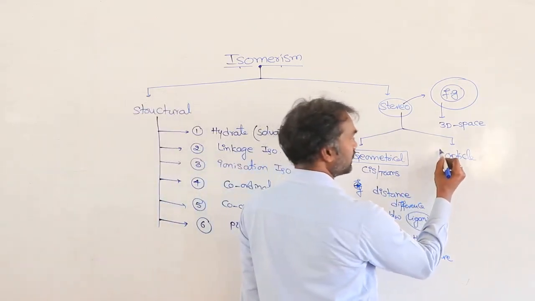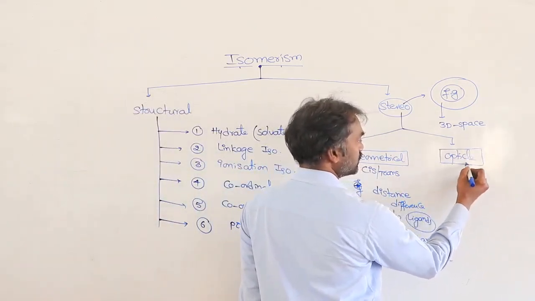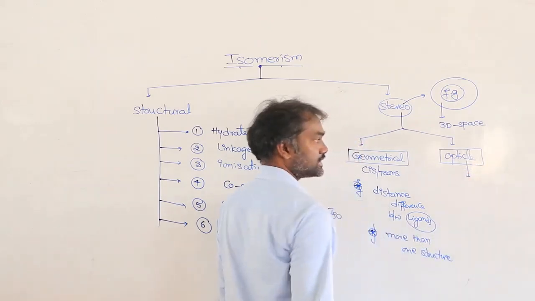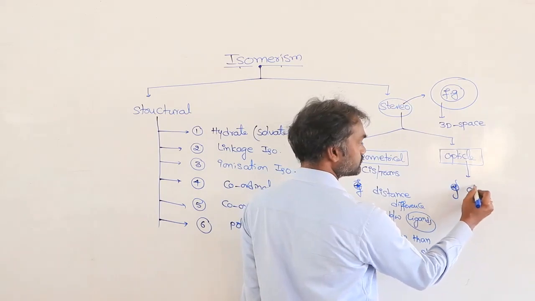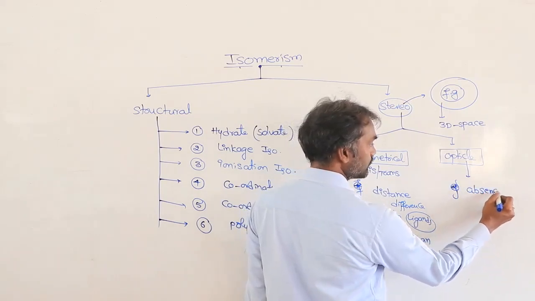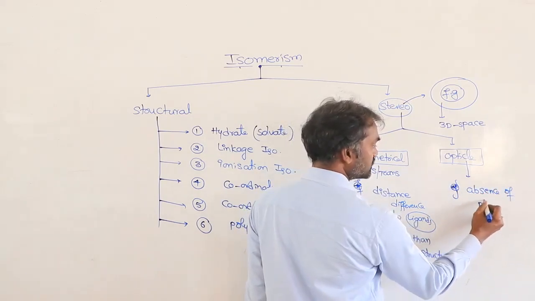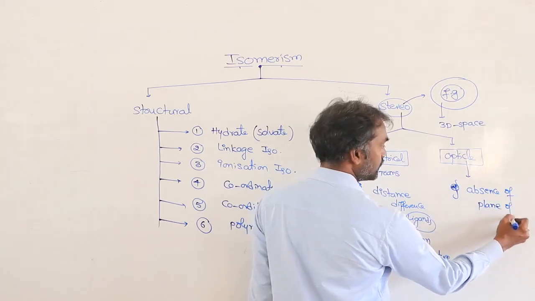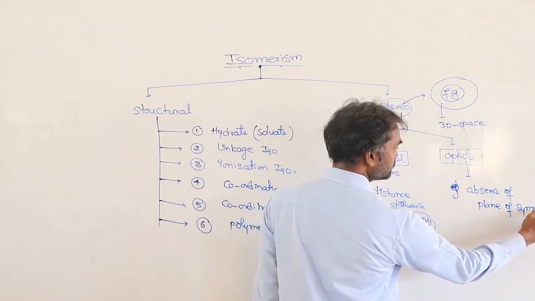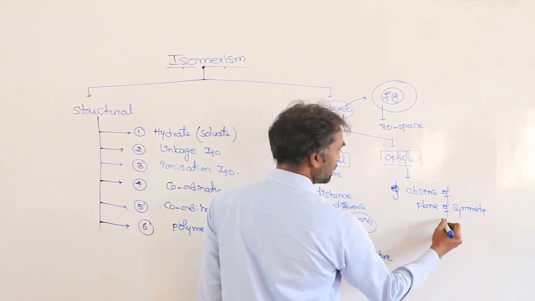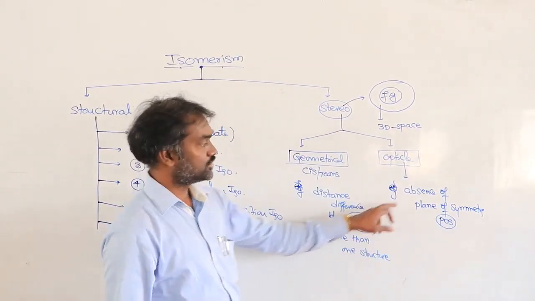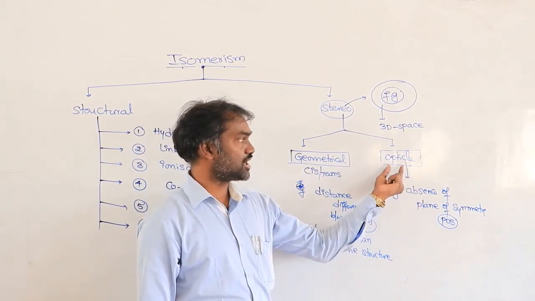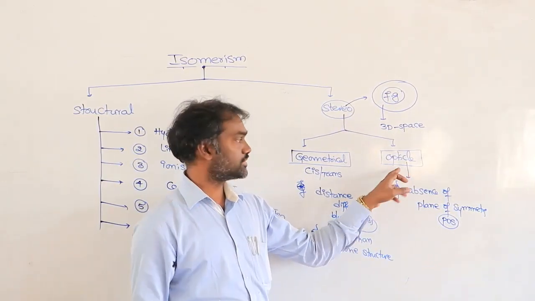Next, optical isomerism. This is the absence of a plane of symmetry. Directly you can remember: absence of a plane of symmetry means optical isomerism, as in your organic chemistry also.